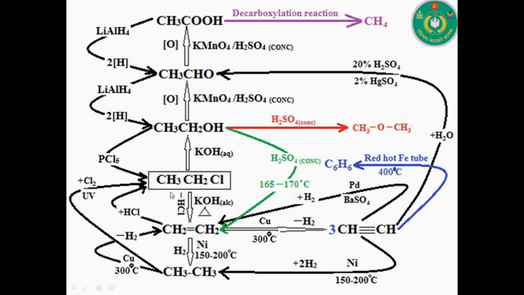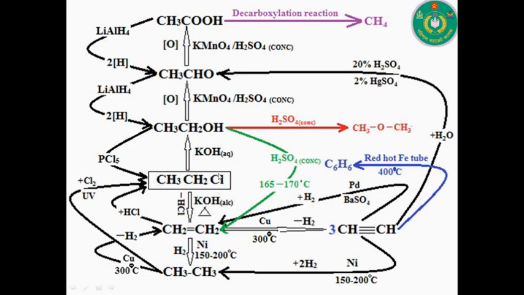Now we see the central organic compound, which is ethyl chloride, from which we will prepare different types of organic compounds. First of all, we will prepare ethanol from ethyl chloride.